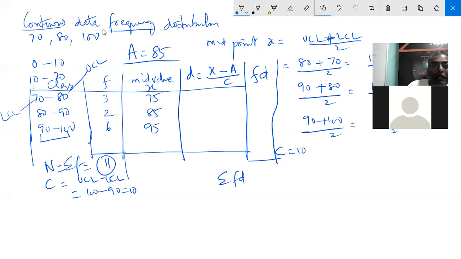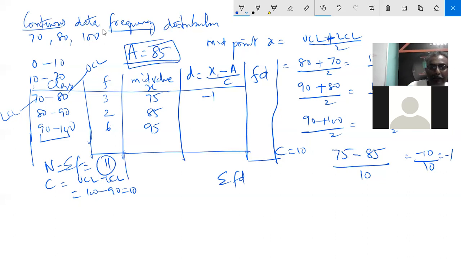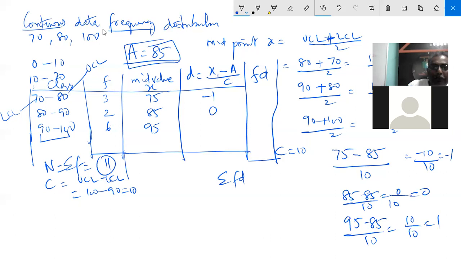Now here d is equal to x of i minus a by c. 75 minus the assumed mean, which is 85, by 10. Minus 10 by 10 is equal to minus 1. So d is equal to minus 1. Then 85 minus 85 by 10 is 0 by 10, equal to 0. Then 95 minus 85 by 10 is 10 by 10, equal to 1.